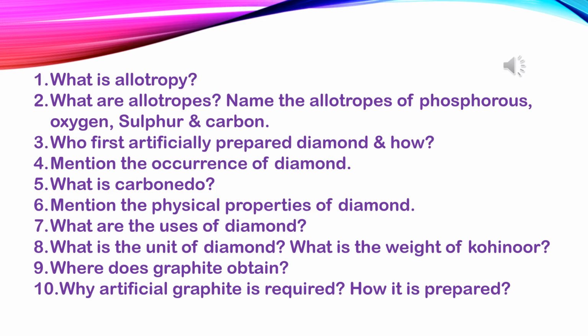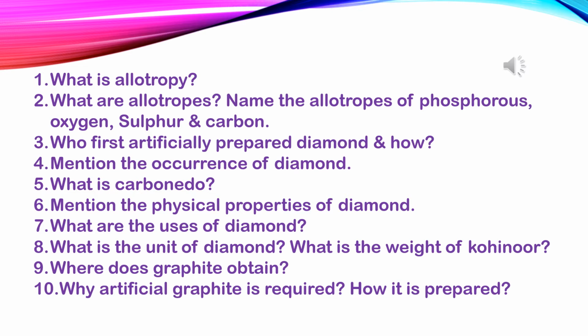Next question, question number 8. What is the unit of diamond? Unit of diamond is carat, C-A-R-A-T. What is the weight of Kohinoor? The most precious stone used in the throne of the Mughal emperor was named Kohinoor. Its weight was 106 carat.